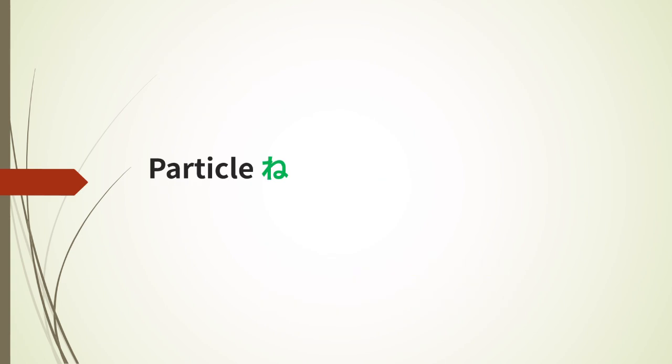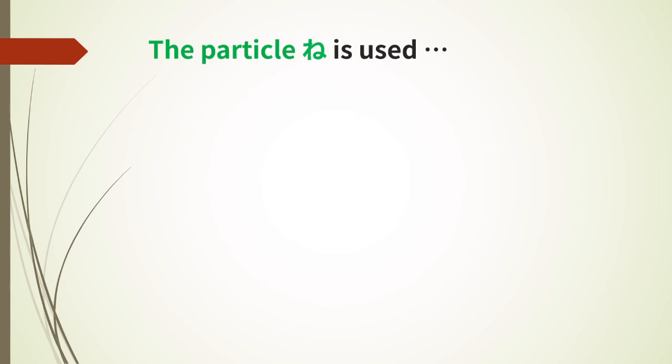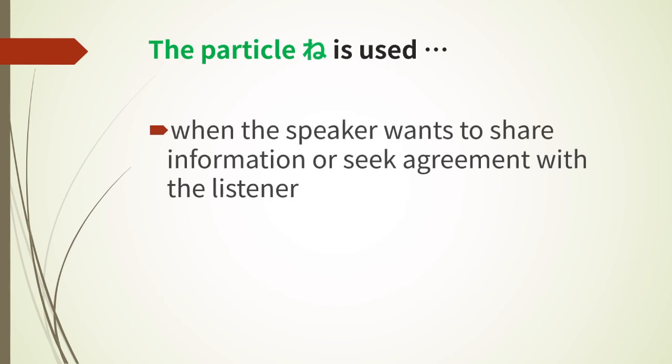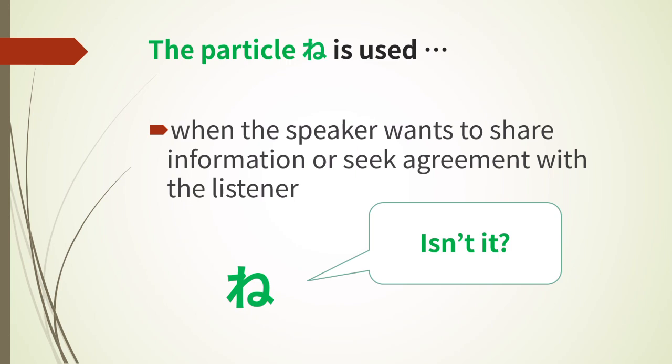Next, we study the particle ne. The particle ne is used when the speaker wants to share information or seek agreement with the listener. It's like adding "isn't it?" Let's see it in a sentence.